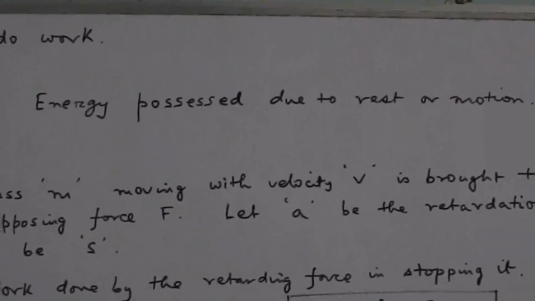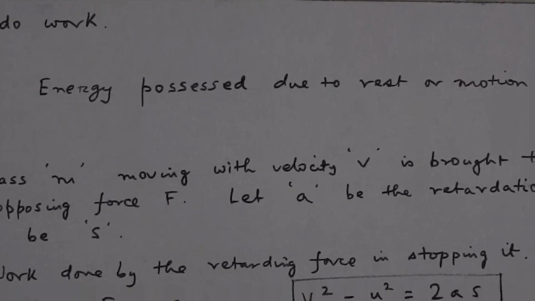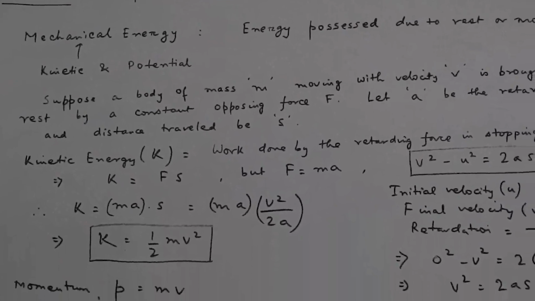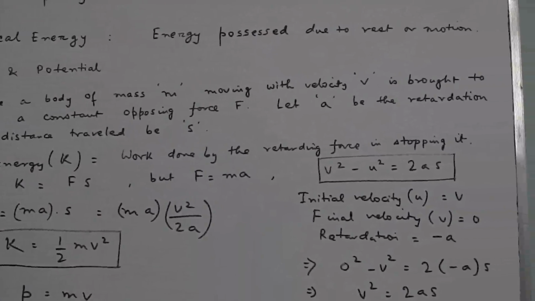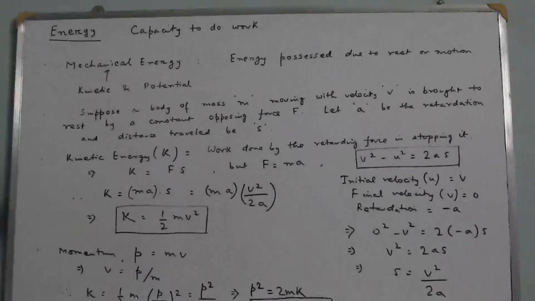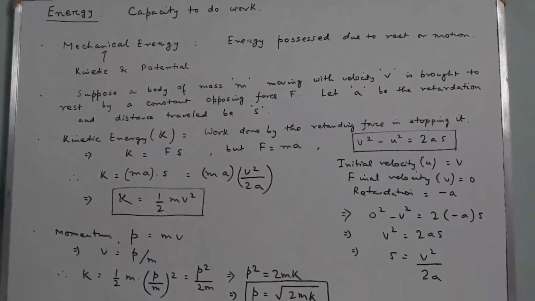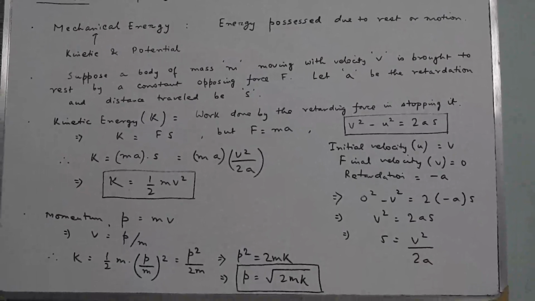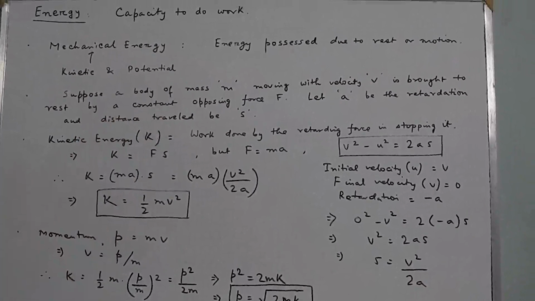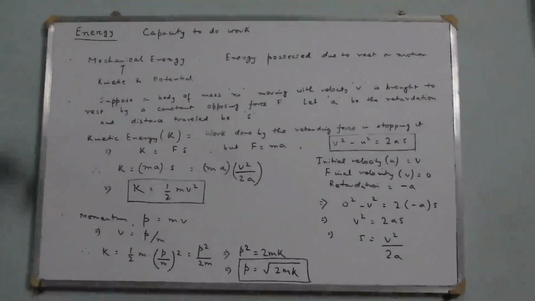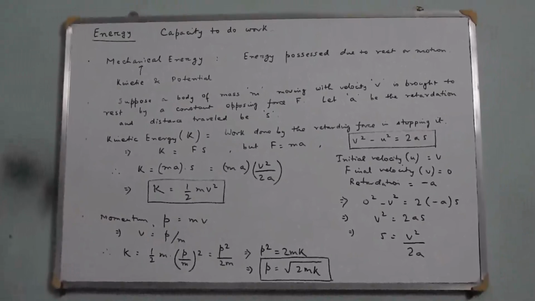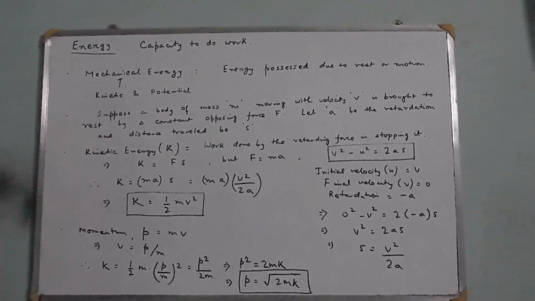For example, an elastic string or a stretched string, a stretched bow, a spring in either compressed or elongated condition, will always possess some amount of potential energy by virtue of its configuration or its state of deformation. And kinetic energy is simply due to the state of motion of the body.